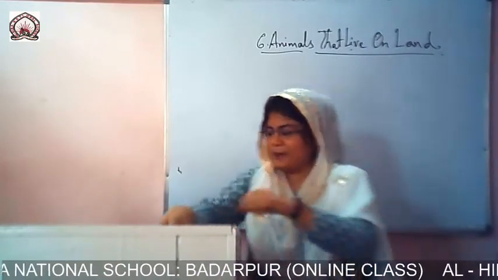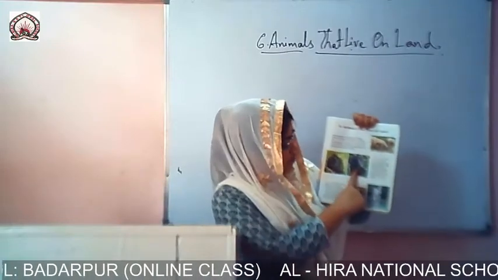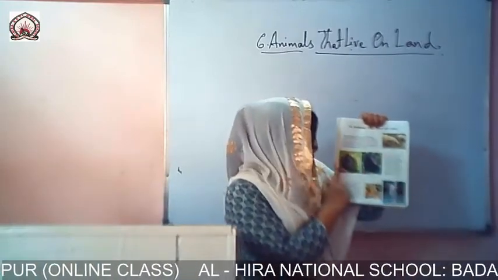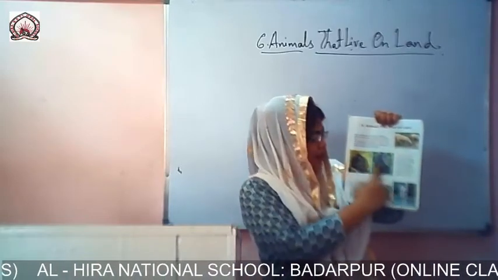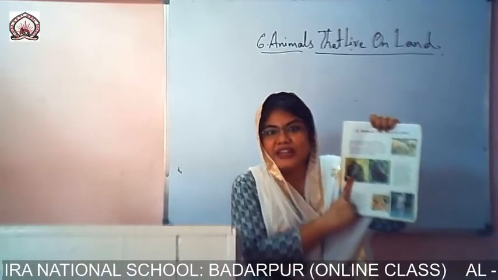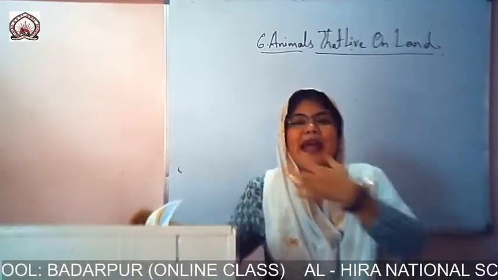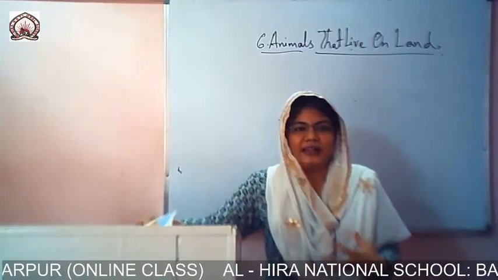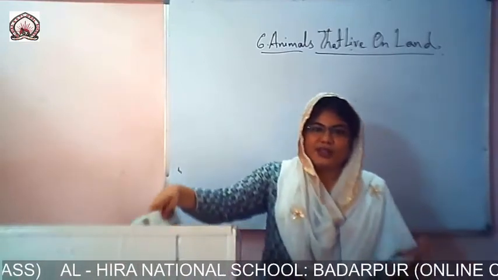Okay, so you can see page number 21. This is a chimpanzee, blackish in color, and this is a gorilla. And this one is a monkey. The three are quite similar, but chimpanzee and gorilla don't have a tail, okay? Monkeys have a tail. They eat plant food, nuts, fruits. In fact, the plant also they eat, okay?